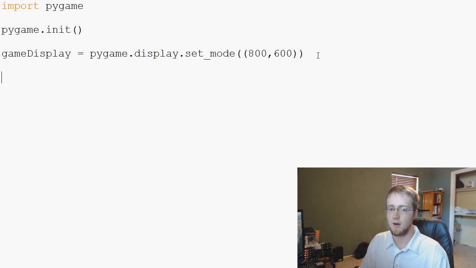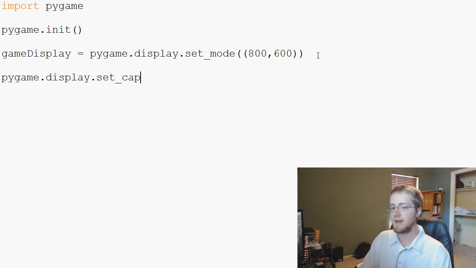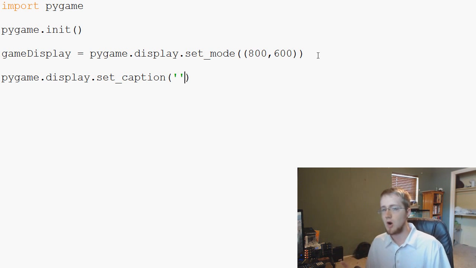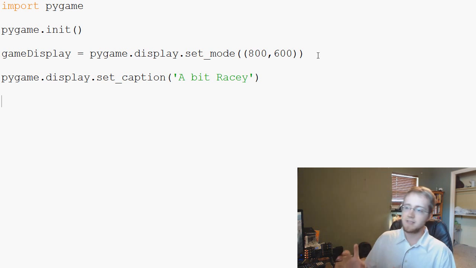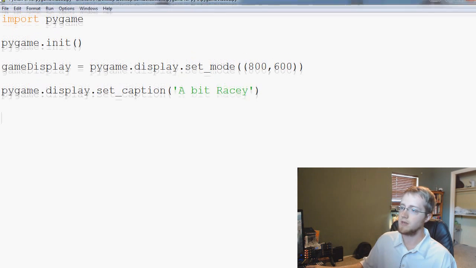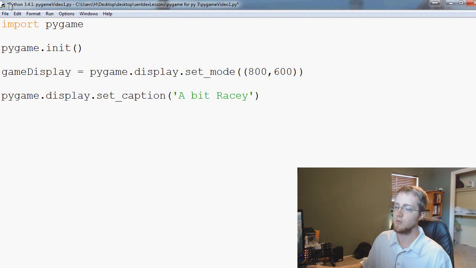So next, we go pygame.display.set_caption. For us, we're going to make kind of a not really racing game. We're not racing anything, but we're going to have a little car and we're going to avoid objects. I'm going to make the car a race car, and I thought we could call our game A Bit Racy. What that does is basically change the title of the window. It says caption, but it's really the window title. So right here, instead of Python 3.4.1, it would be A Bit Racy.